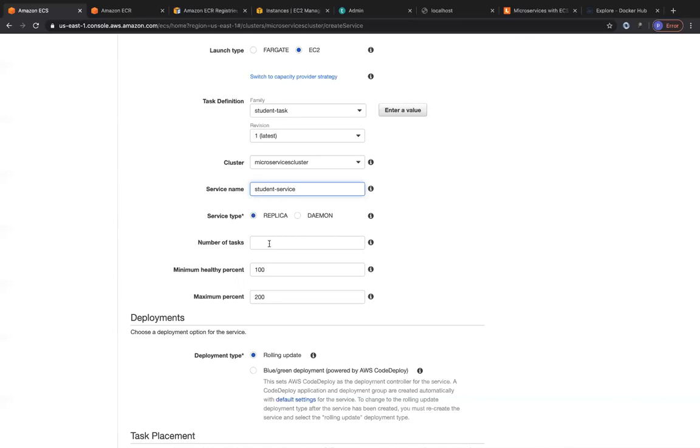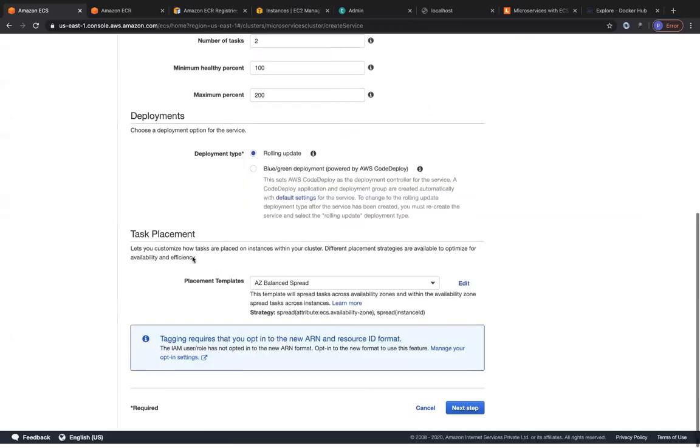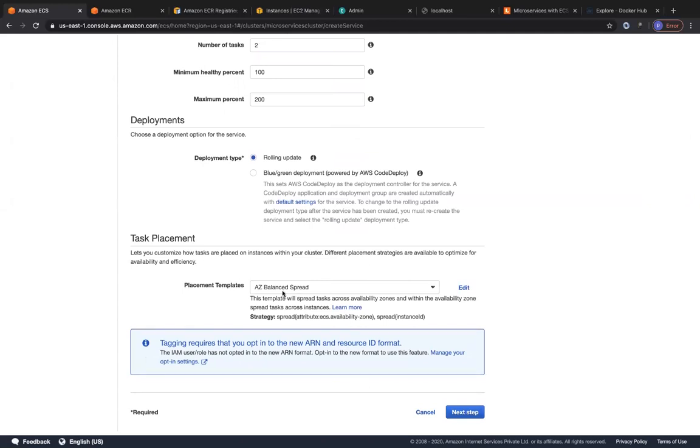But right now we are going to go with replica, wherein we are going to mention the number of replicas. We would like 2 containers to be running, which is my desired capacity. Then I'm going to scroll down and ensure that it's balanced spread, but ultimately I have only one EC2 instance, so right now this wouldn't matter. I'm just going to skip explaining that.